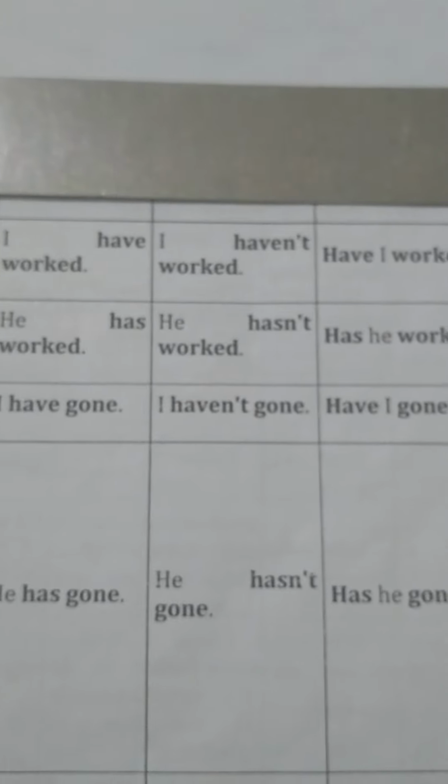So this is present perfect tense. In present perfect tense, subject plus has or have plus verb, which form? Past participle form, it means third form, then plus object. Clear? For negative, after has or have we use not, and for interrogative, at the beginning of the sentence we use have or has. In all perfect tenses we always use the verb's third form.